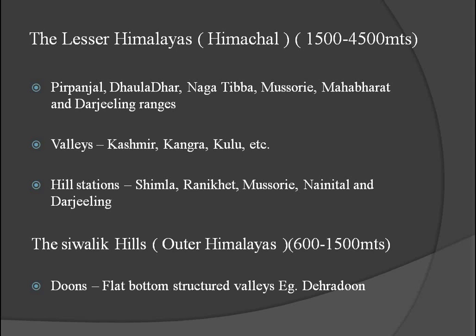Imagine how many years it took to form these mountains. The foothills, Outer Himalaya or foothills of Himalaya. And in this Shivalik, there are some flat bottom structured valleys, called dunes. Example, Dehradun.